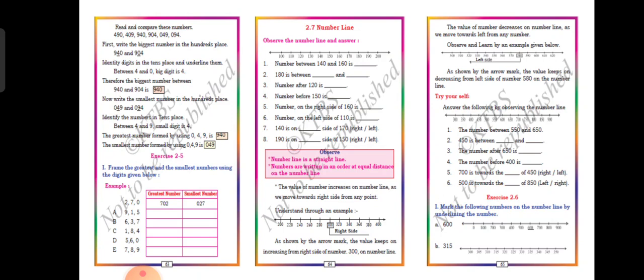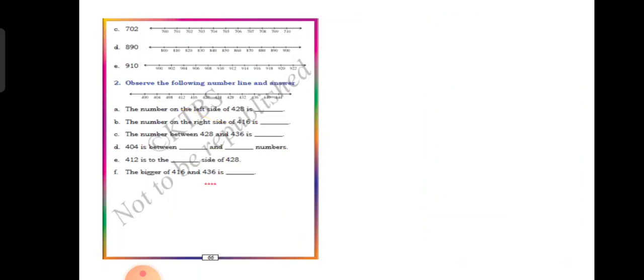So on seeing this, please follow it and write which one. Where is the 600? Where is the place of 600? Okay, find that out and write it. Is that clear, children, till now? Is that clear? So please do all the exercises. If any doubts, you can ask. Thank you, children.